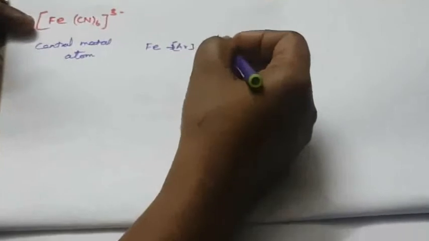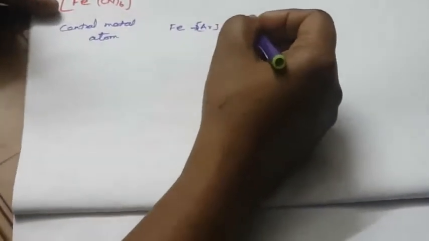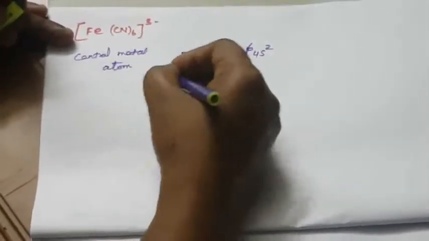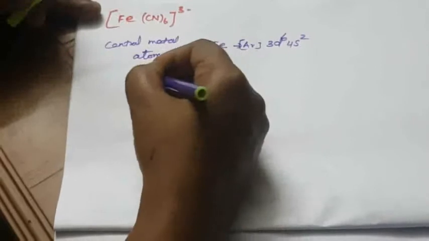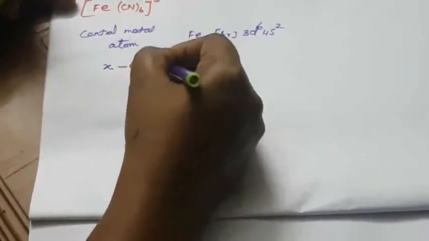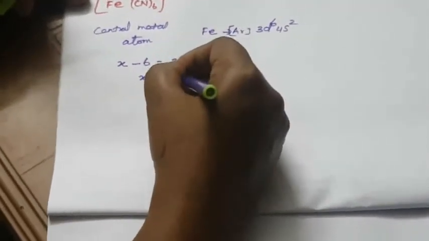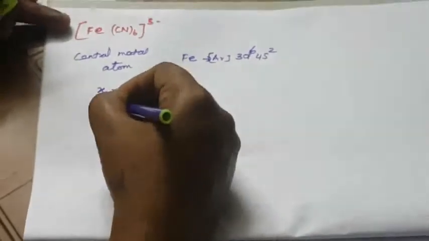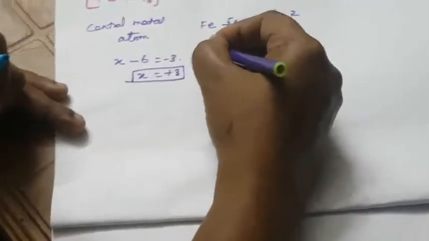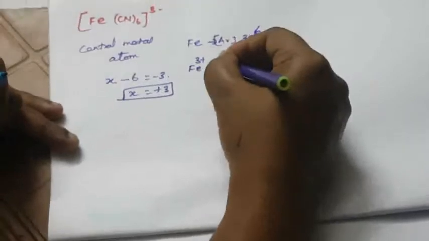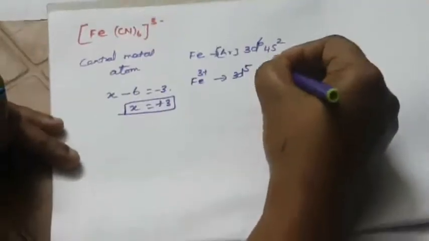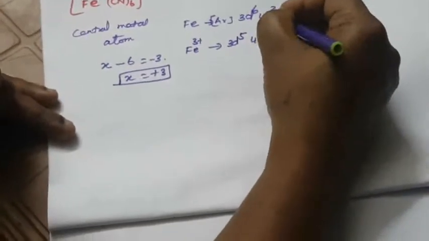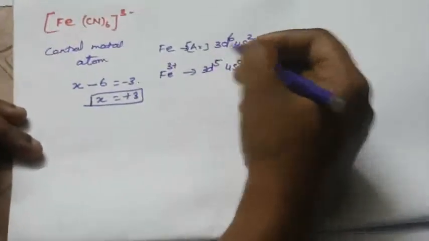Next, what is the oxidation state of Fe? x minus 6 equal to minus 3, so x is equal to plus 3. So that is Fe 3 plus. The electronic configuration is 3d5, 4s 0. 2 electrons are removed from the s orbital and 1 from d, so that is 3d5, right?